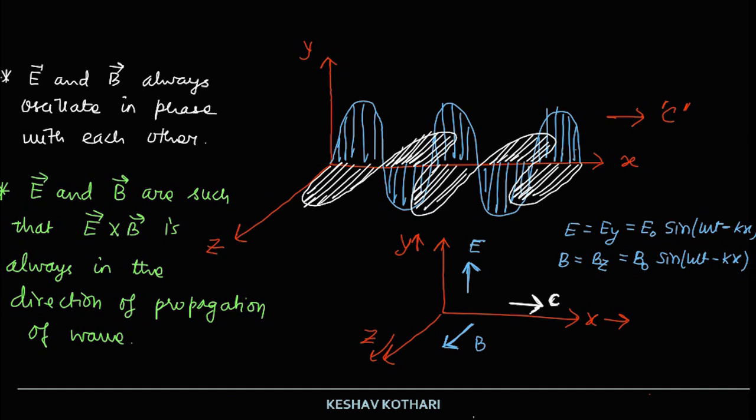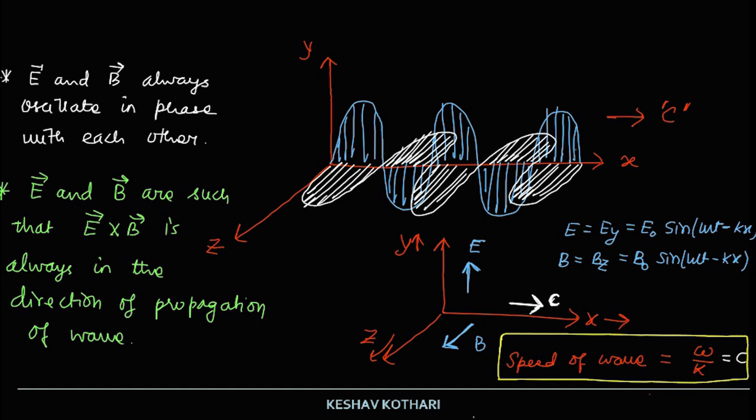From both the wave equations which we have established, the speed of the wave can be written as coefficient of time upon coefficient of x, that is omega by k, and this is equal to c. So the wave is traveling in the positive x-axis direction with a speed omega by k, which is equal to c in this present context.